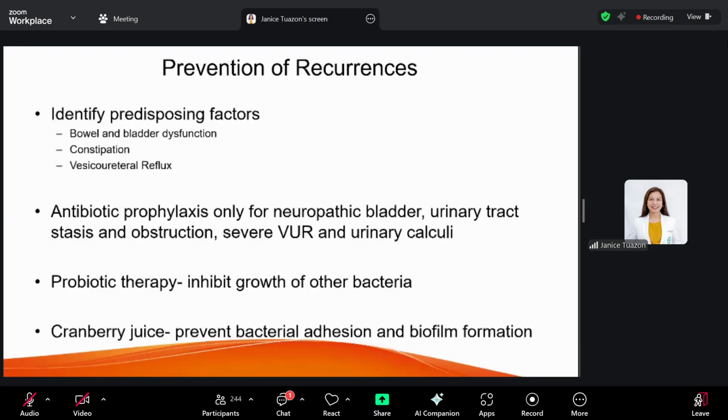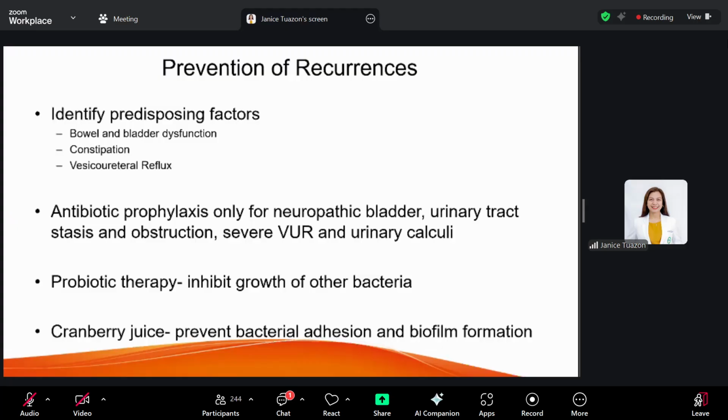So females squat on their heels in response to an uninhibited bladder contraction. So they are not yet really toilet trained. So what happens is that there is urinary stasis, causing your posterior urethra to dilate, and there is bilateral reflux. Okay. Now, constipation. It may also promote urinary stasis and cause urinary tract infections.